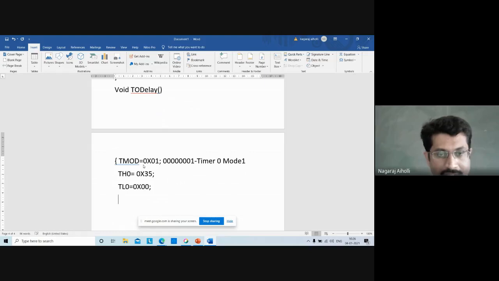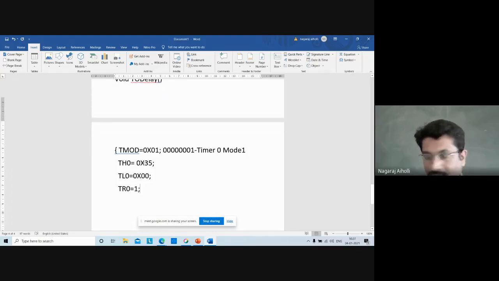To start the timer, the instruction that we are using is TR0 is equal to 1. Simple. In assembly language we use SETB TR0 to start the timer. Here in C language we use TR0 equal to 1. This is how you have to study: compare C language with assembly language and then study the programs.